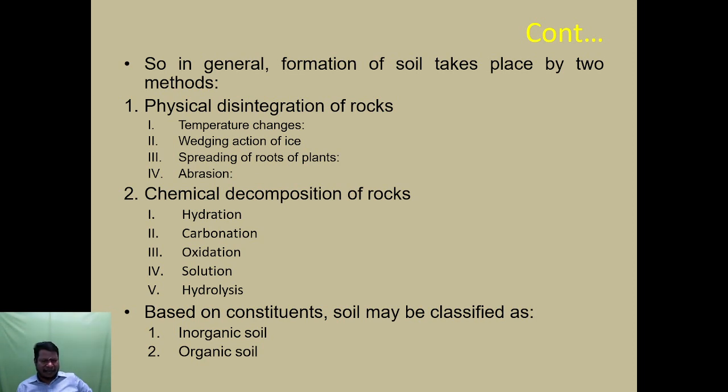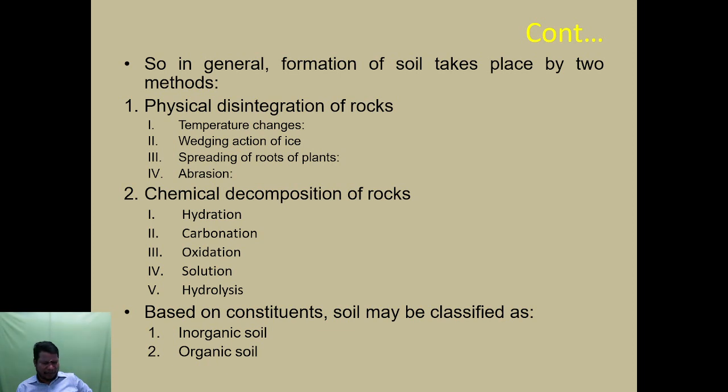Physical disintegration: temperature changes, wedging action of ice, spreading of plant roots, and abrasion. These four cause physical disintegration of the rocks. Chemical decomposition of the rock: hydration, carbonization, oxidation, solution, hydrolysis.